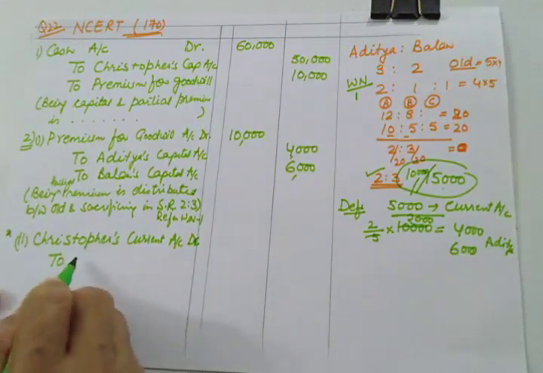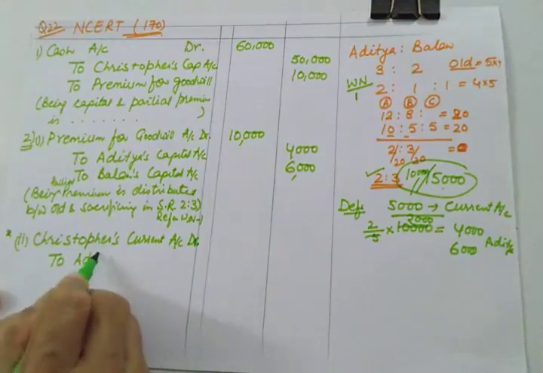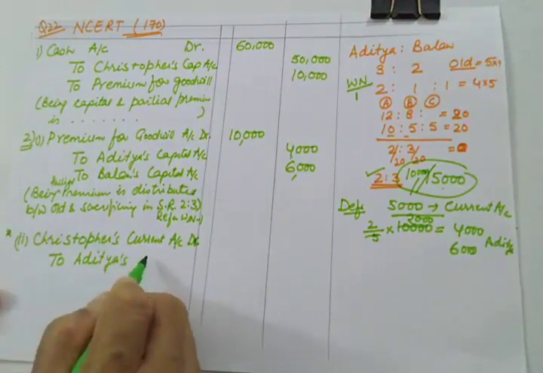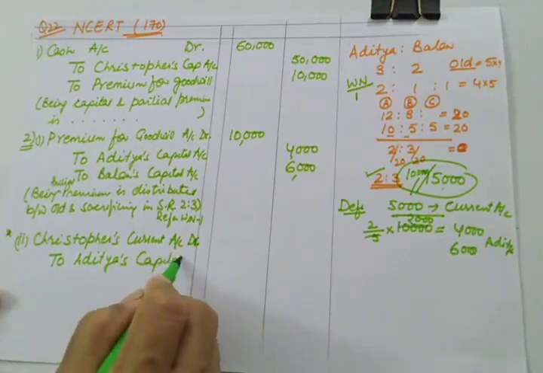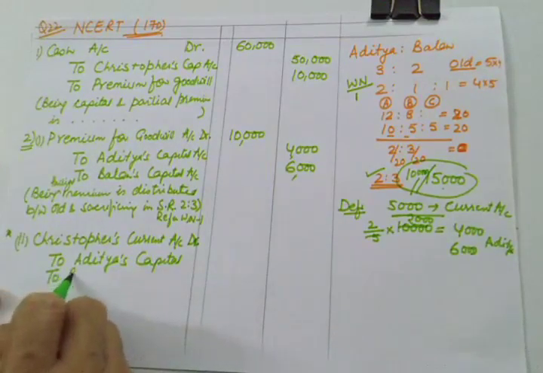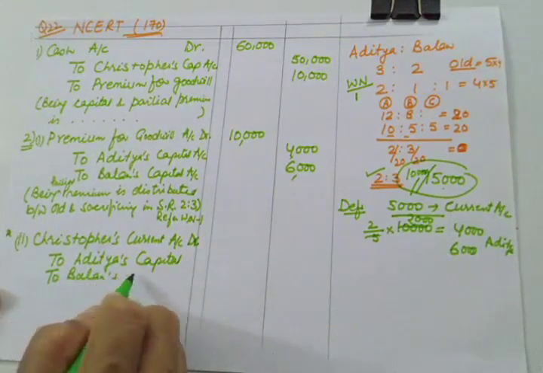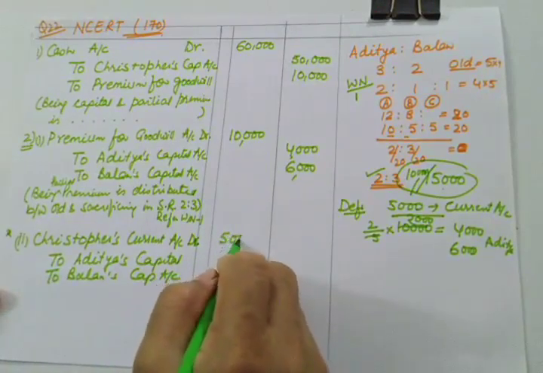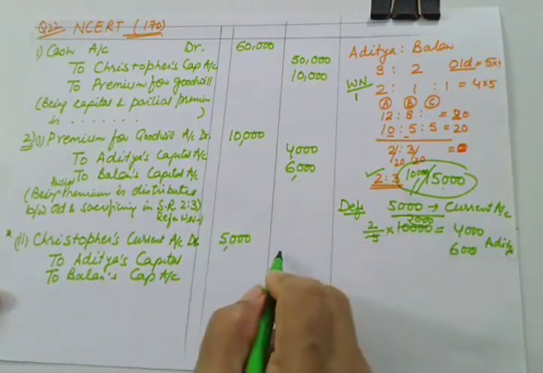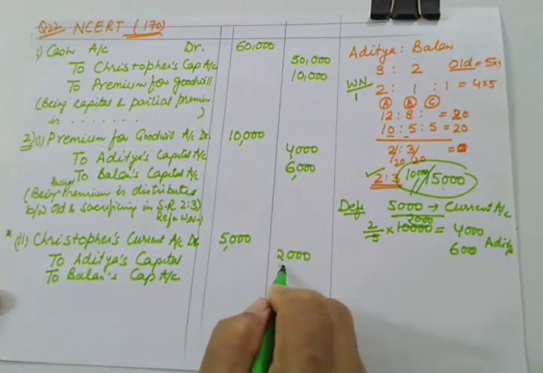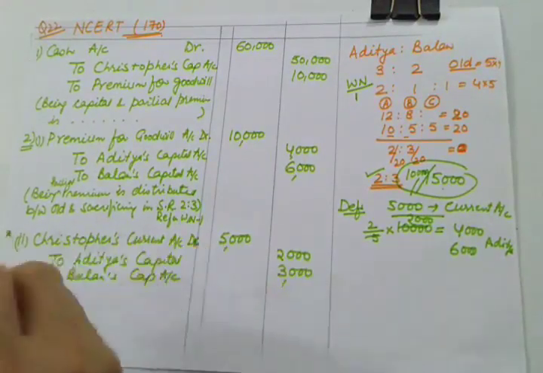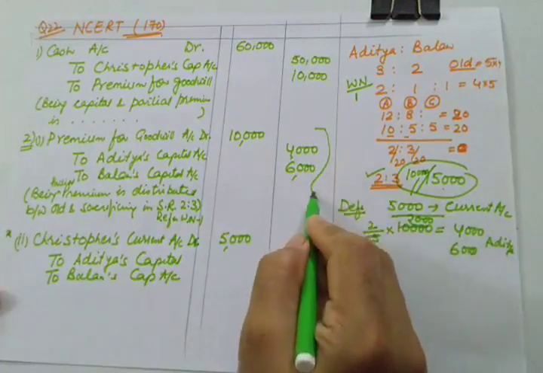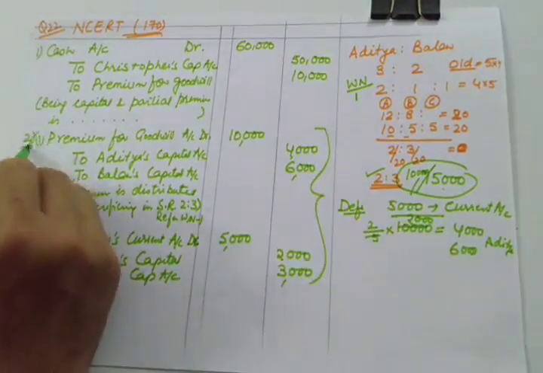To old and sacrificing partners, both partners are sacrificing, and to Balan's capital account, and this will be 5,000. We'll distribute 5,000 in this ratio, so it will be 2,000 and 3,000.